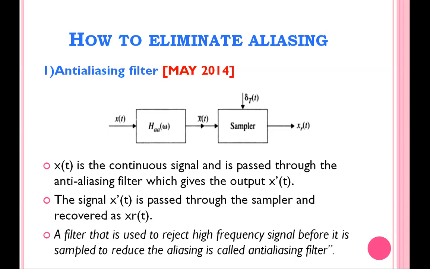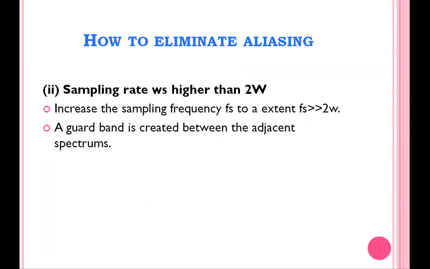Anti-aliasing filter is also an important 2-mark question. A filter that is used to reject the high frequency signal before it is sampled, in order to reduce aliasing, is called an anti-aliasing filter. That's why this filter has this name.